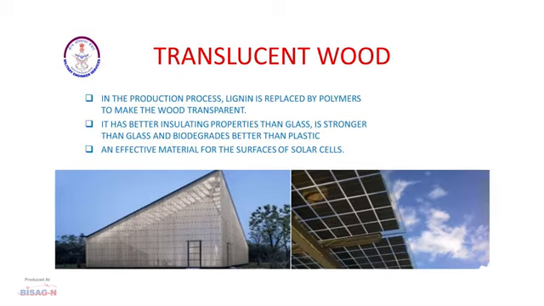Translucent wood. In the production process of translucent wood, lignin, which is a natural complex polymer of wood, is replaced by polymer which gives it translucent properties. It has better insulation properties. It is not brittle like glass. It is stronger than glass. It is more biodegradable than plastics. It is an effective material for the surface of solar cells also.